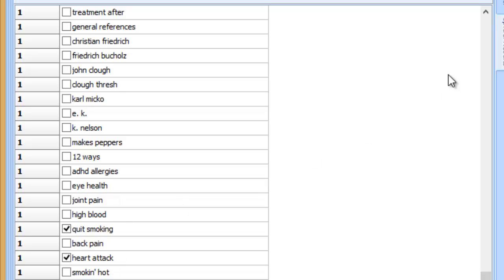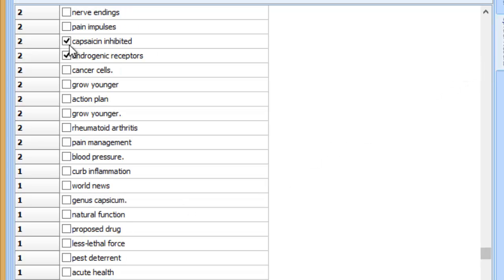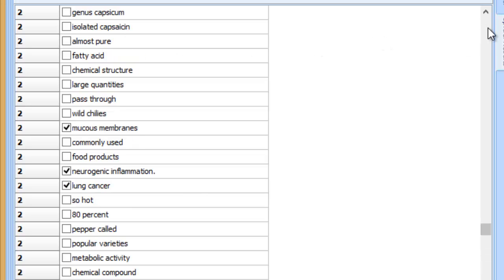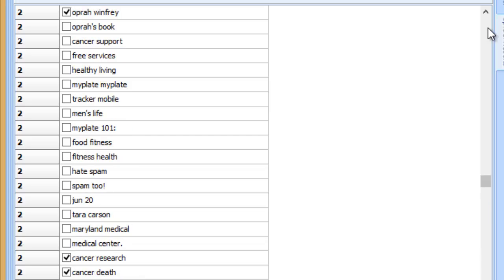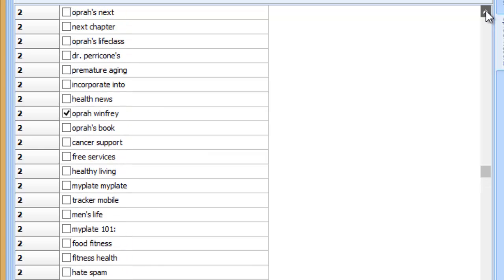There's fat burning, heart attack, quit smoking, androgenic receptors, capsaicin inhibited, lung cancer, neurogenic inflammation, mucous membranes. These don't necessarily have anything to do with capsaicin. These are just found on the pages that rank for that, so I need to go and check. We'll get all the words, the phrases together in a minute, and we'll have a look, and then we'll try to organise them into some sort of groups, and we can go and do some research and see whether there is any basis for including them in my article.